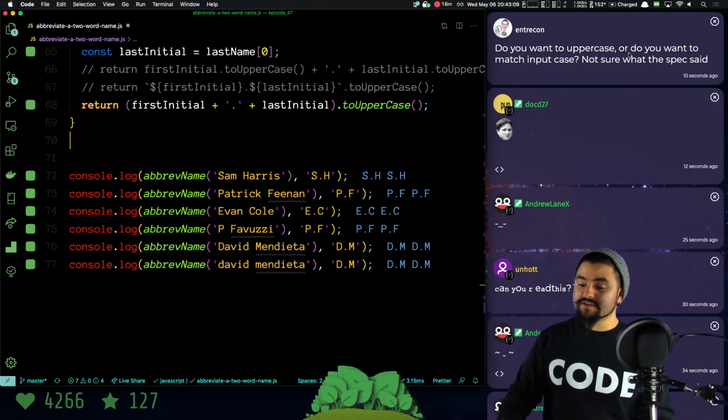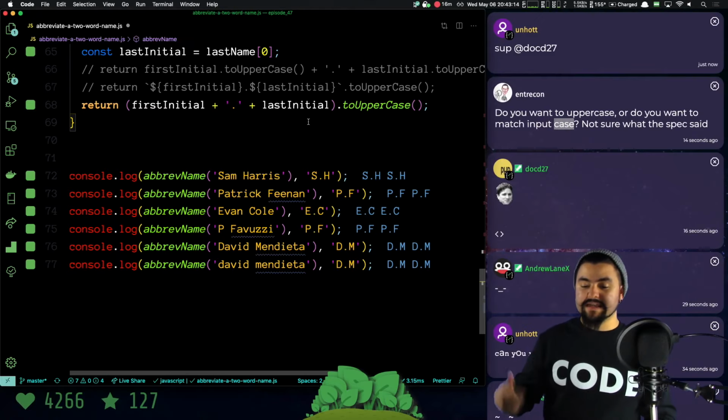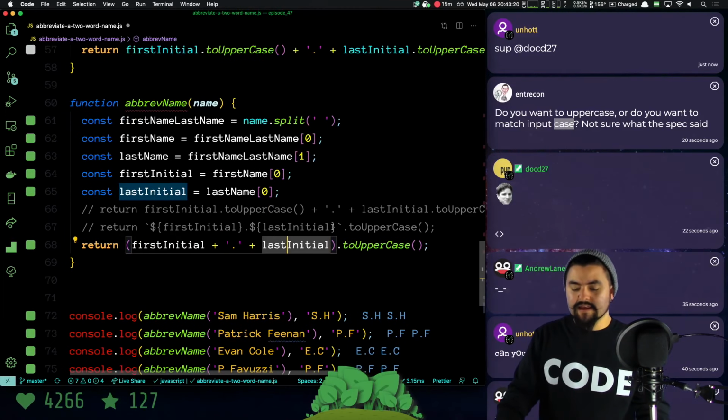Do I want to do uppercase or do I want to match the input case? What we figured out after running it against the test is that it always wants uppercase to come back. Yeah. So these are three different ways to write the same thing.